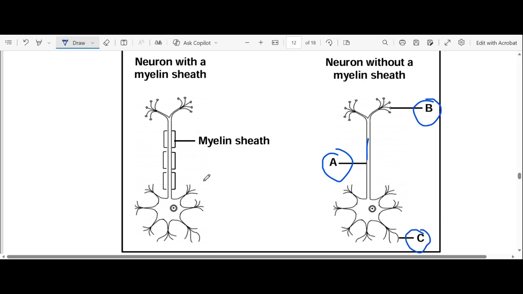And what type of neuron is this? We see that the neuron is multipolar, it has multiple poles. These are called poles. You can see that it's multipolar, which proves that this neuron is a motor neuron. It's not a sensory neuron. A sensory neuron is unipolar, there's only one pole. But a motor neuron is multipolar.